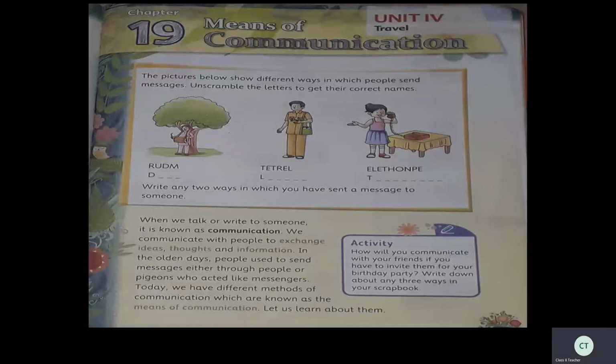Isn't it? So in olden days, especially in olden days, people used to inform something to others through these ways. But nowadays we can't see all this. So write any two ways in which you have sent a message to someone. So two ways how you are sending message to others that you have to write here.